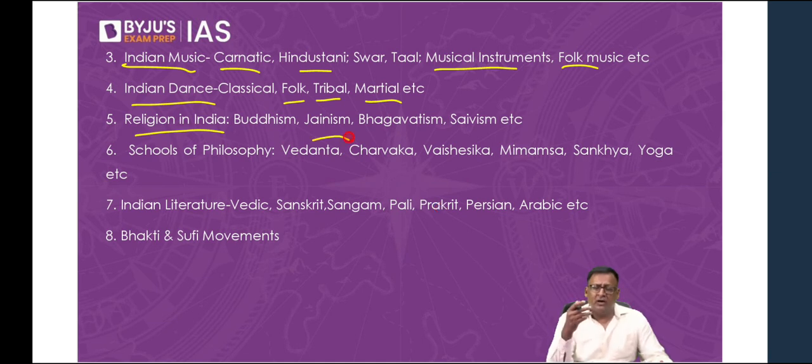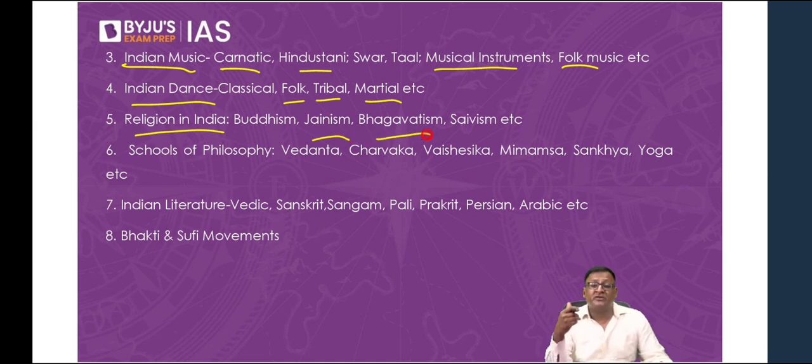Similarly, everything about Jainism: how Vardhaman became Mahavir, what is the meaning of a Tirthankara? There are 24 Tirthankaras in Jainism. The contribution of Jainism to art, architecture, literature, right? And then the division in the Jain Sangha into Digambar and Shwetambar. What is the difference between the two, etc.